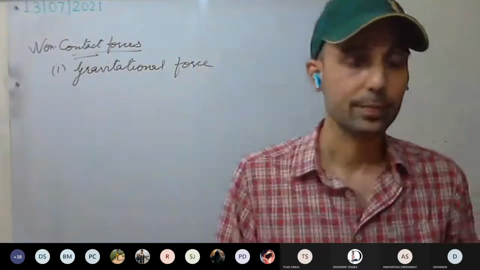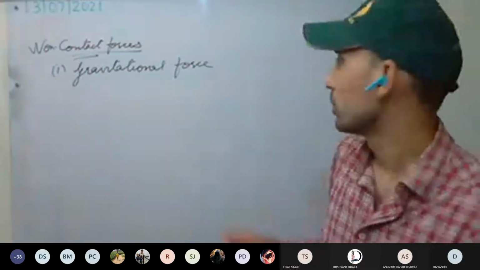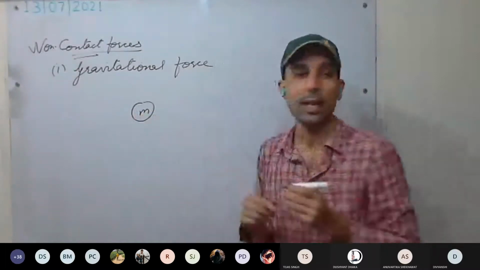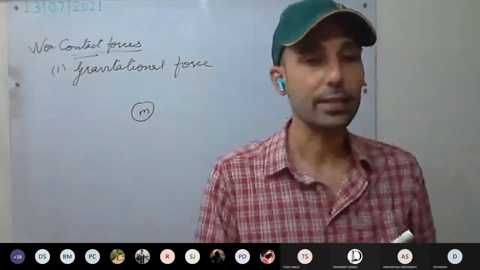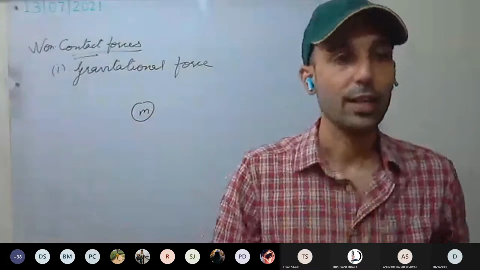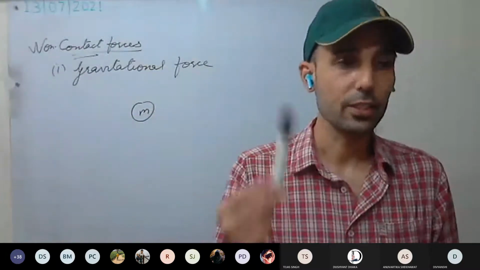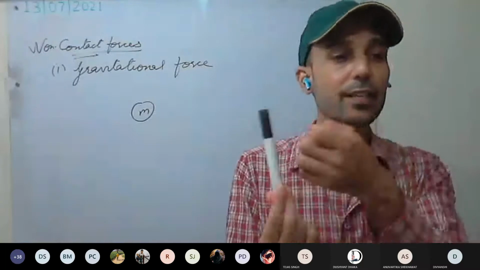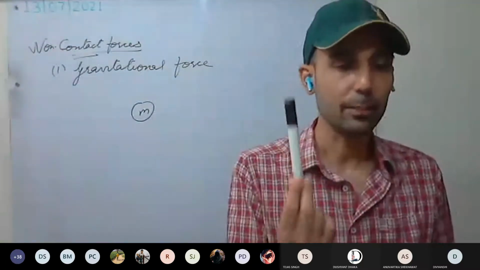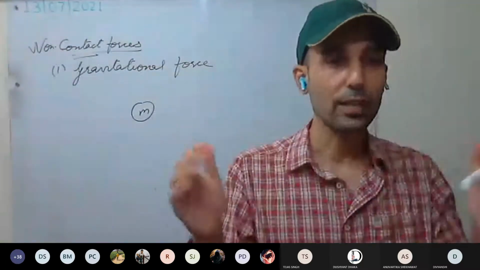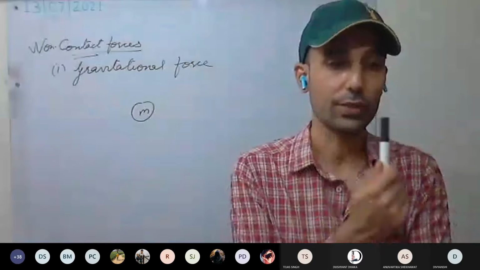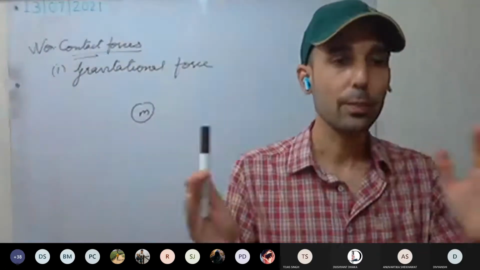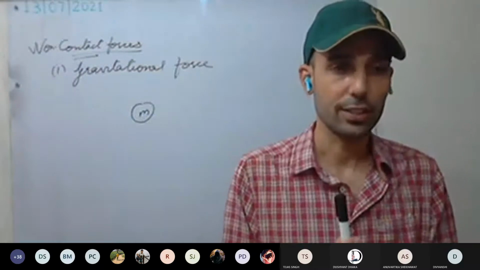Gravitational force. Any body that has mass has gravity. This pen has gravity as well. It can attract other bodies. But the more the mass, the more the gravitational force, the more the gravitational attraction. Understood this one? More the mass, more the gravitational attraction.